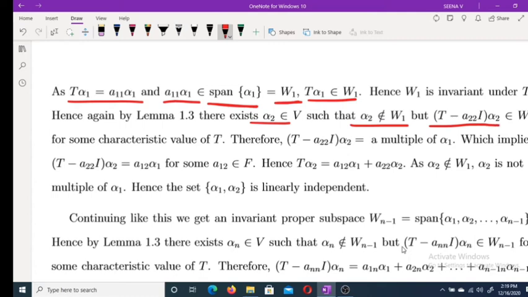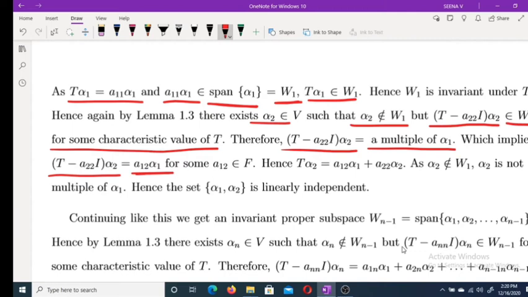For c we replace it by a22, for some characteristic value of T. Therefore (T minus a22 I) alpha 2 belongs to W1, so it must be a multiple of alpha 1. We denote this multiple as a12 alpha 1, for some a12 belonging to F. Therefore T alpha 2 equals a12 alpha 1 plus a22 alpha 2.